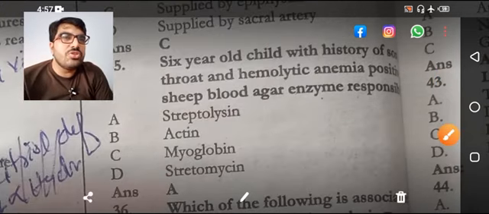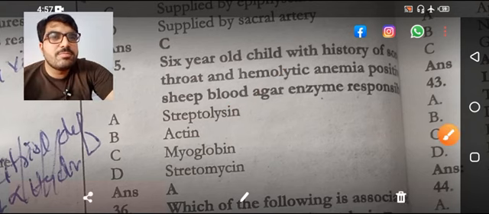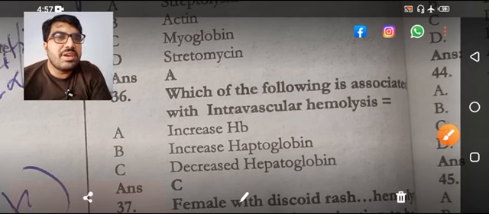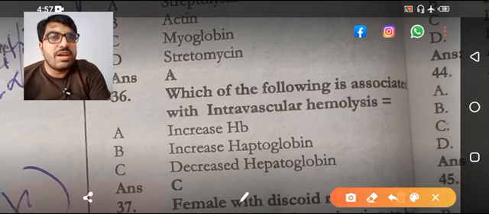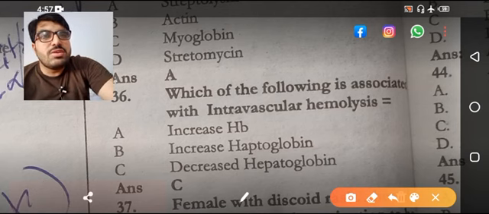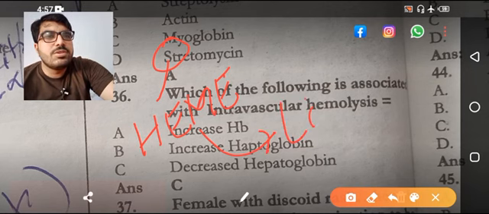A 6-year-old child with a history of sore throat. Now the answer over here is streptolysin. Which of the following is associated with intravascular hemolysis? In intravascular hemolysis, whenever the RBC is broken down, it gives heme. The heme is carried to the liver. Now who does this function?